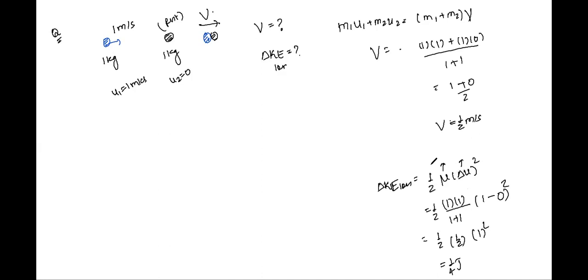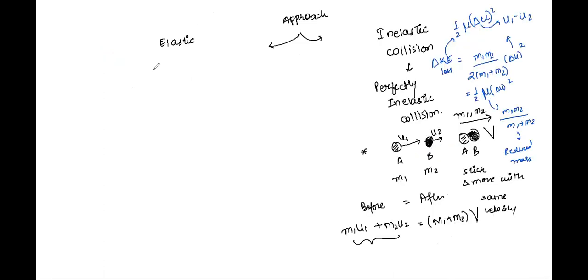I hope it's clear for everyone. This is reduced mass. Class, please jot this down. If this question is clear, please raise your hand. Yes, class. And this one is the difference of initial velocities. Right? Class, please raise your hand if this question is clear. Jot this question down with you, and we'll take up the approach for elastic collision.